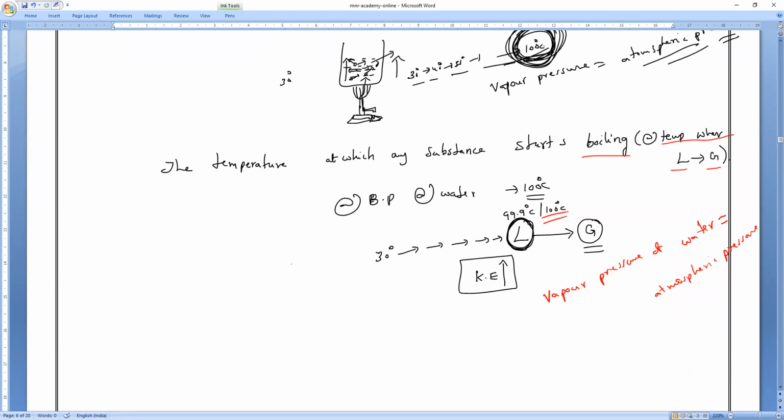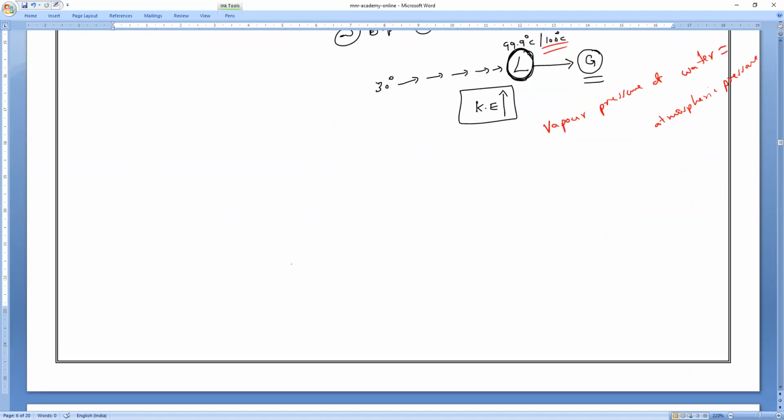Now, I will explain some other words too. All of you remember, different liquids have different boiling points. Understand? Because the particles have different forces of what? Force of attraction. Different forces of attraction.